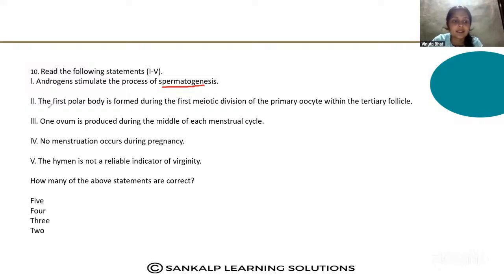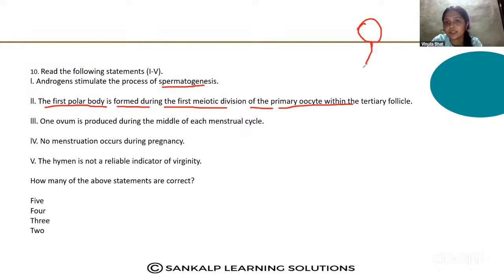Then the second statement, the first polar body is formed during the first meiotic division of the primary oocyte. Imagine this is the primary oocyte, which is arrested at prophase I of the first meiotic division.